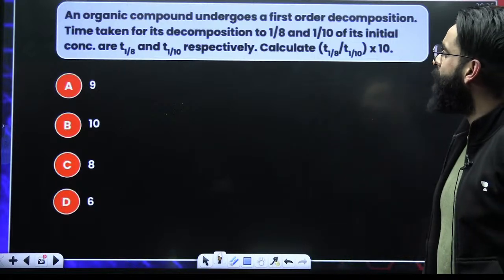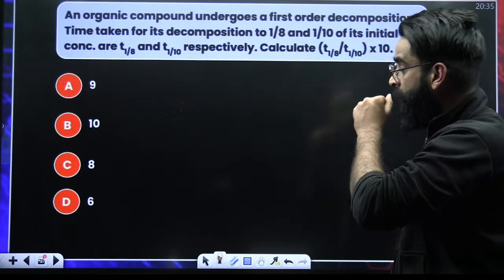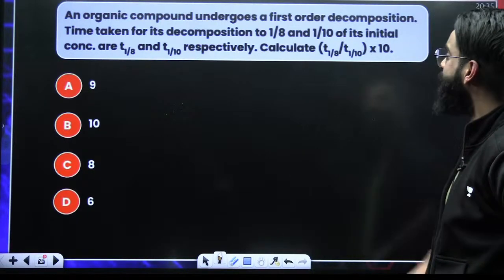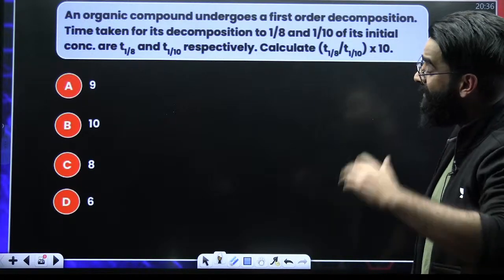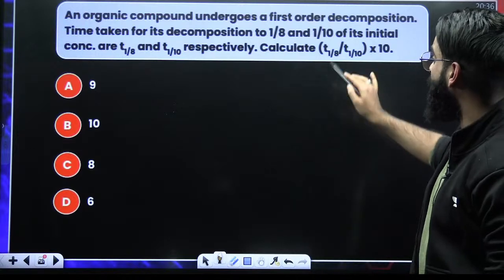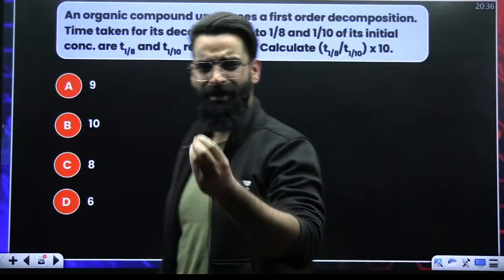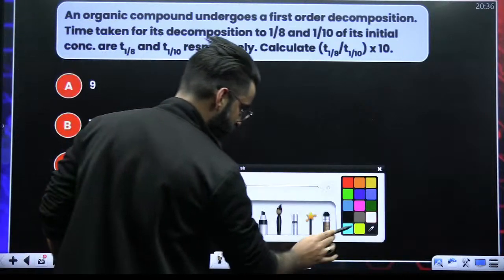An organic compound undergoes a first order decomposition. Time taken for its decomposition to 1/8 and 1/10 of its initial concentrations are T1/8 and T1/10 respectively. Calculate T1/8 divided by T1/10 multiplied by 10. It's again a simple question only, but a bit conceptual. Let's have a look at how we approach this sort of question.